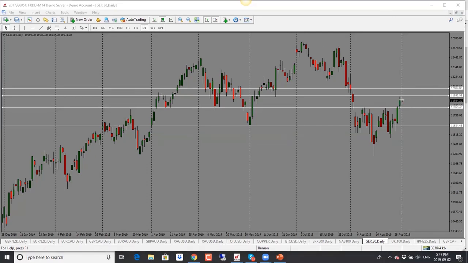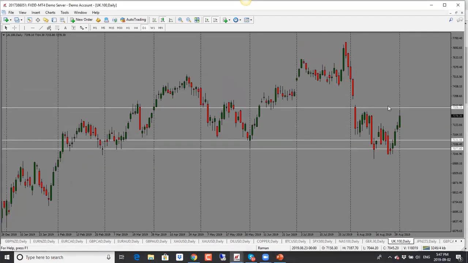Now, should it drop through the support resistance level, then we are back into the range, and I will look for a continuation there. For now, though, bias is neutral based on this, and this is the move I'm looking for.